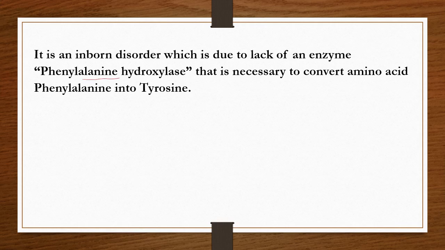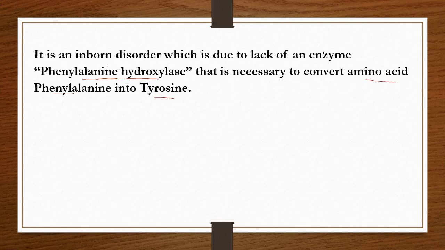Phenylalanine hydroxylase enzyme is necessary to convert the amino acid phenylalanine into tyrosine. So this enzyme is required to convert phenylalanine into tyrosine.